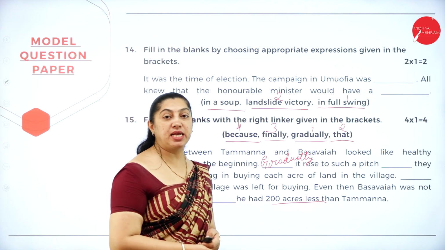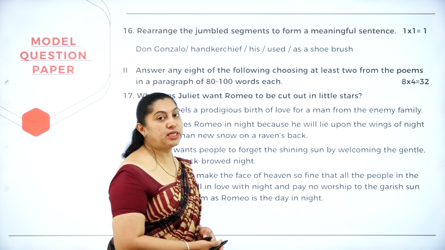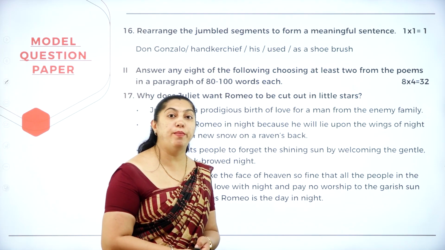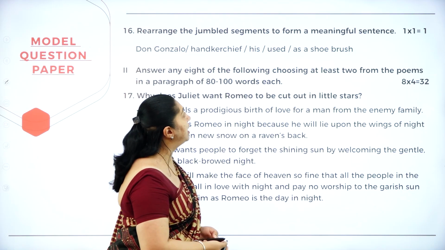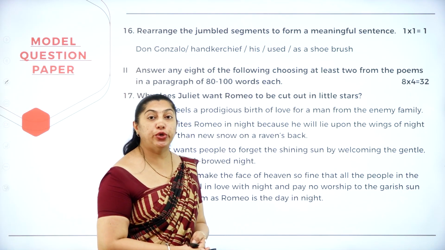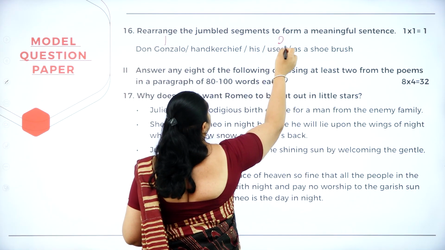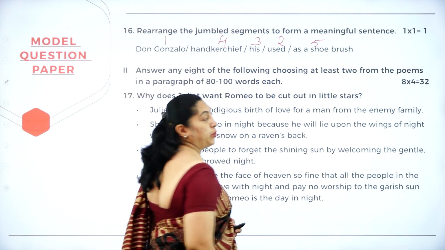So there are 4 blanks. Each blank carries 4 marks. Moving on to question number 16. Rearrange the following segments to form a meaningful sentence. Gonzalo handkerchief is used as a shoe brush. So, Don Gonzalo used his handkerchief as a shoe brush.